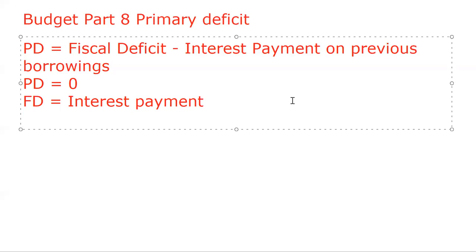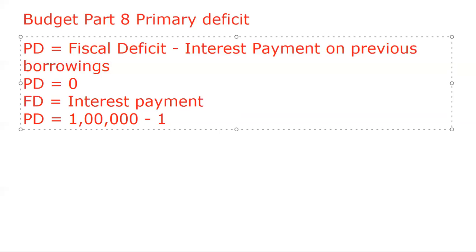Suppose FD is equal to rupees 1 lakh. Fiscal deficit we consider is equal to 1 lakh rupees, and the same interest government has to pay on the previous borrowings.